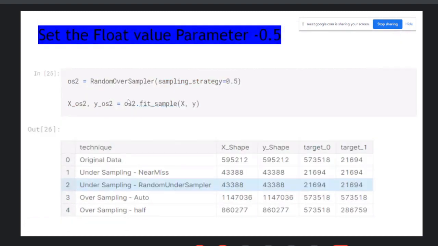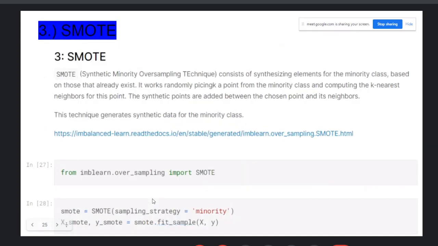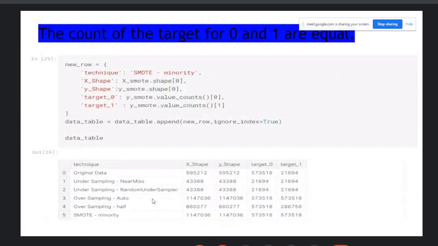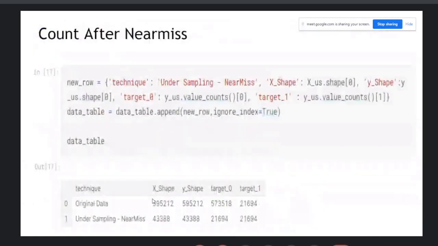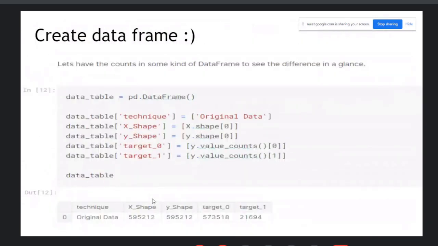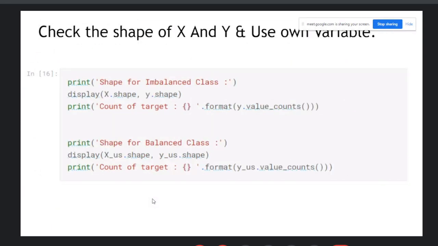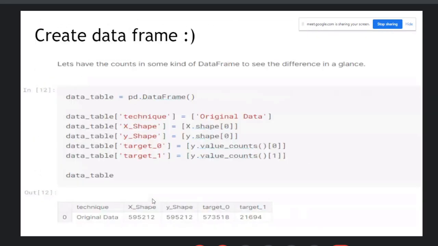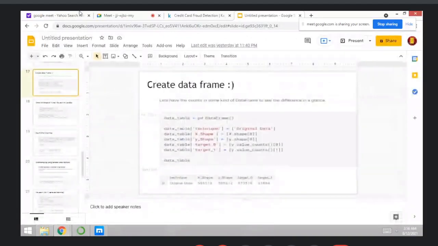Then in the random oversampler you can set the parameter to 0.5. Next one is the SMOTE technique. So these are the different methods you can use to convert the imbalanced dataset to a balanced dataset, like undersampling and oversampling, and then you can use logistic regression or random forest.